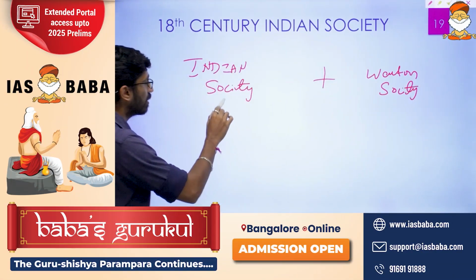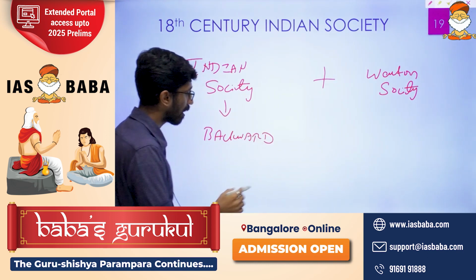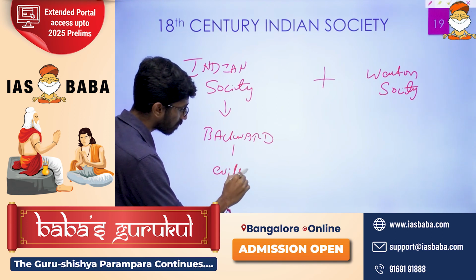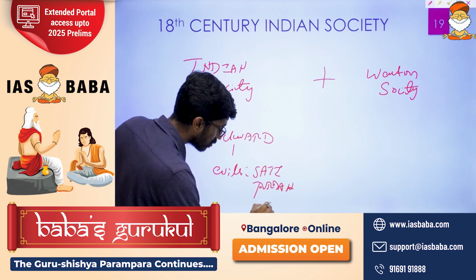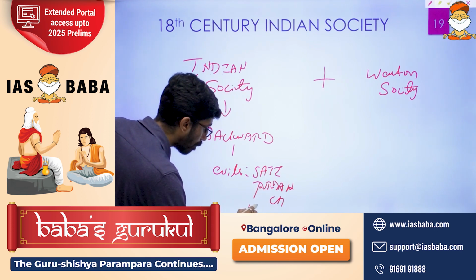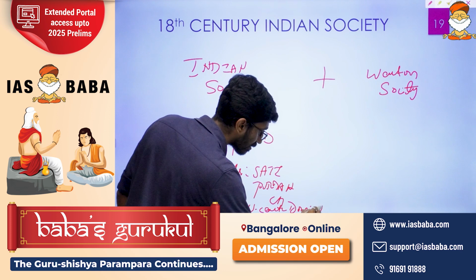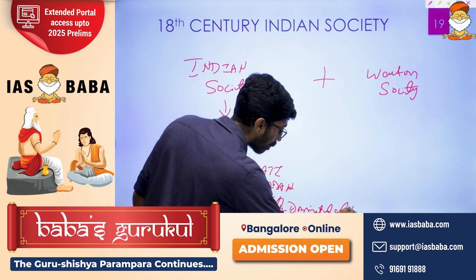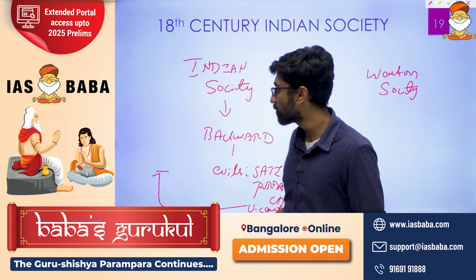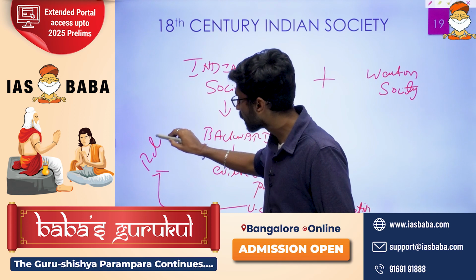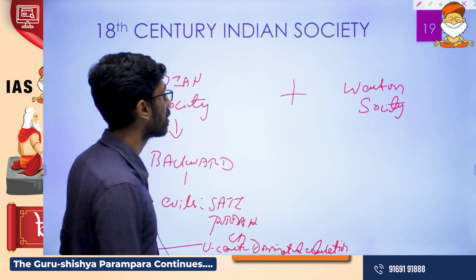And of course Indian society was pretty much backward looking. It was very much backward looking because a lot of social evils were there, like the sati system, the parda system, and child marriages, and at the same time an upper caste dominated education system. This education system was also backward because it was mainly based on religious themes.